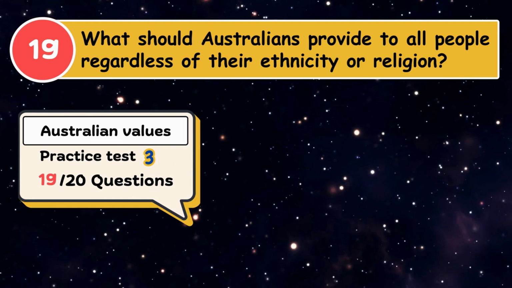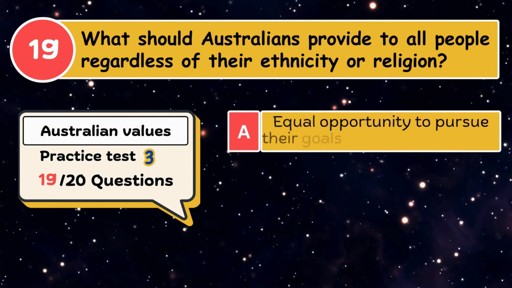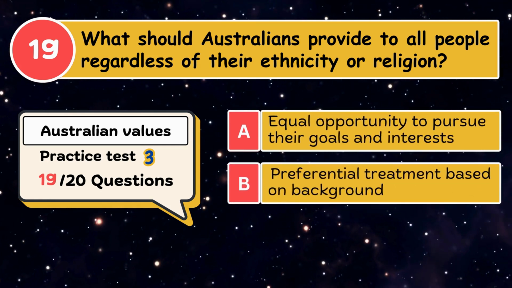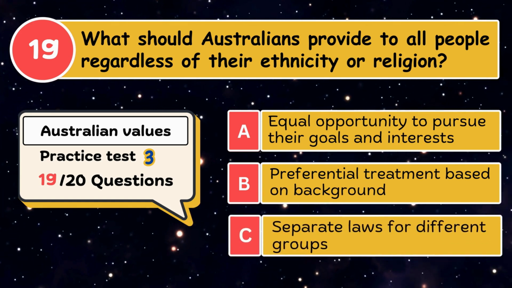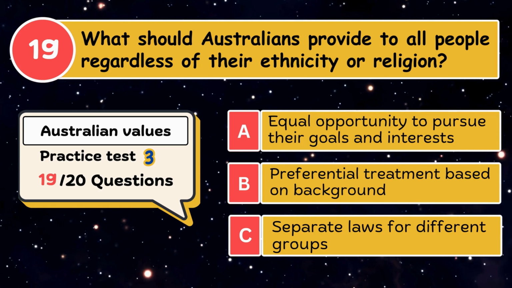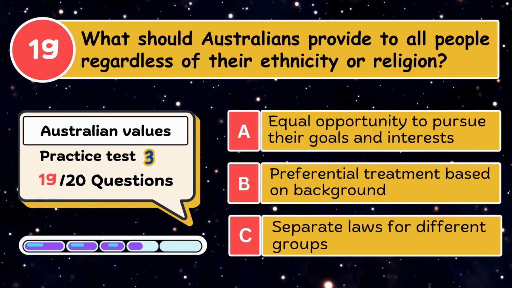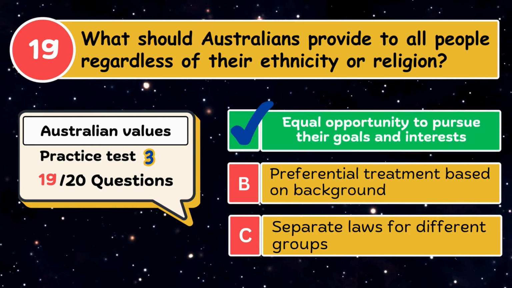What should Australians provide to all people regardless of their ethnicity or religion? A. Equal opportunity to pursue their goals and interests. B. Preferential treatment based on background. C. Separate laws for different groups. The correct answer is equal opportunity to pursue their goals and interests.